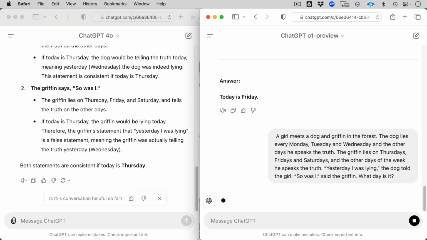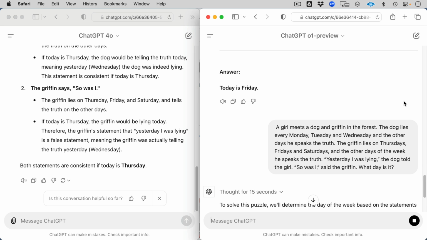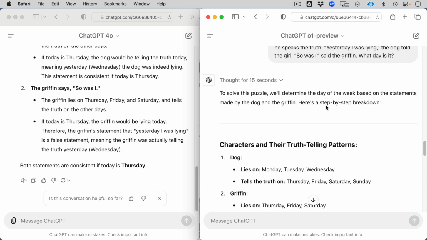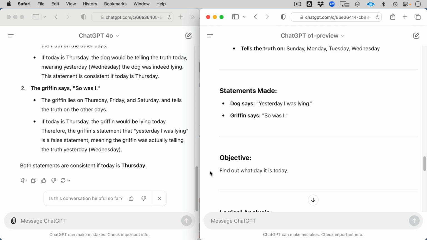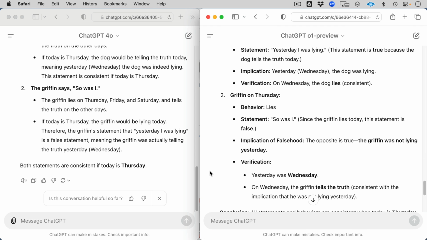Let's look at how o1 processes this. Again, taking a little bit of time to think, assessing the statements. I like how it's giving us the analyzing truth-telling, evaluating the scenario, evaluating truthfulness and the timeline. I really like these updates. It's pretty fascinating. So let's see the griffin's truthfulness, thought for 15 seconds. I do like that it's reporting back how much time it's taking. That's pretty cool. And so let's see, we got the dog, that's where it lies, the griffin, statements it made, the objective, logical analysis. This is great.